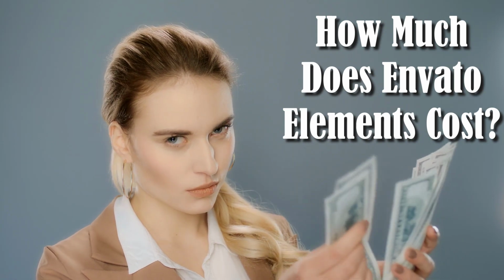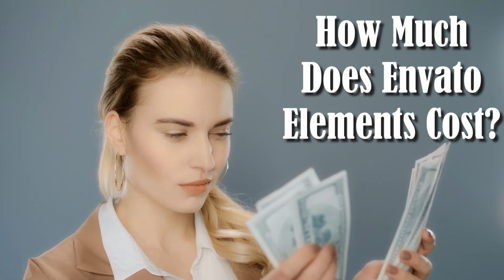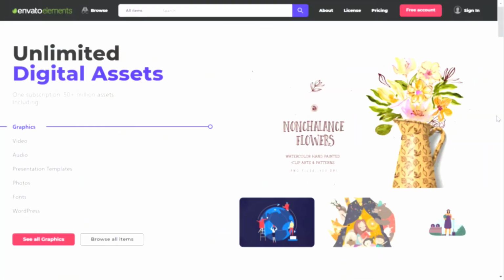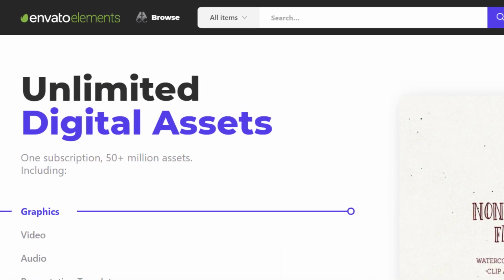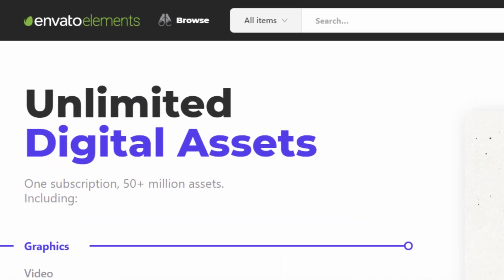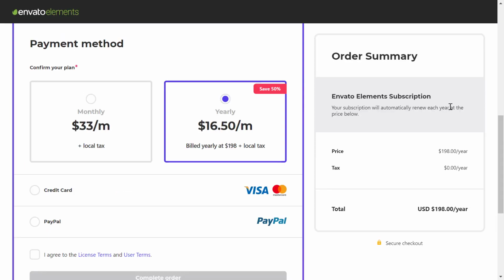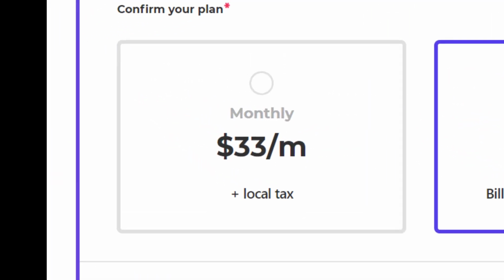And how much does Envato Elements subscription cost? As you already know, Envato Elements is a subscription-based service that offers unlimited downloads for one flat monthly fee. The cost of the subscription is $33 per month. This is a great option for those who just need to use the service for a few projects.